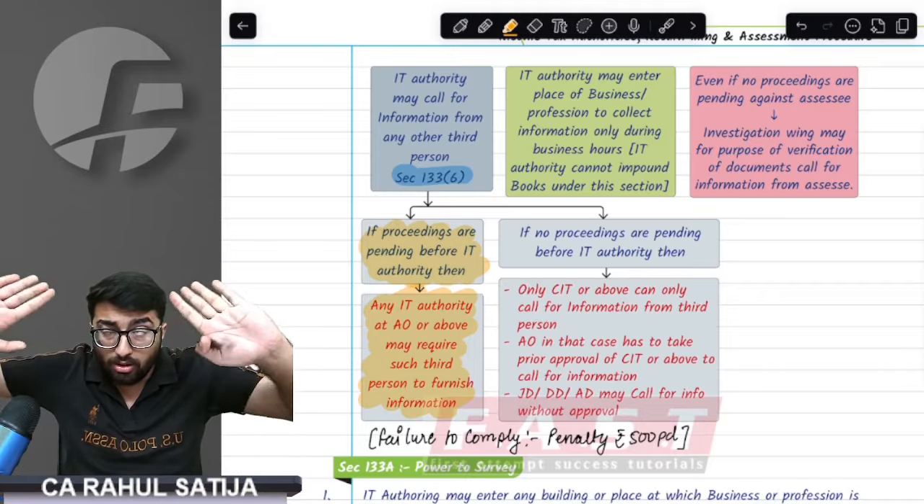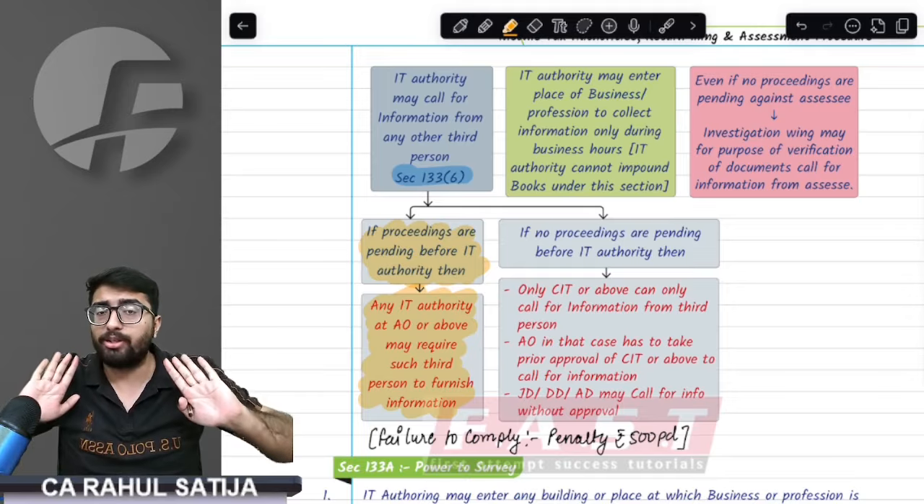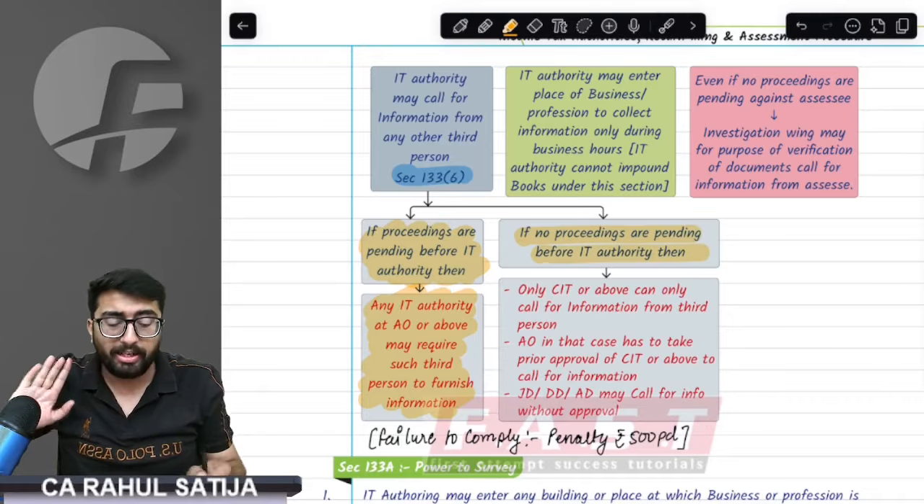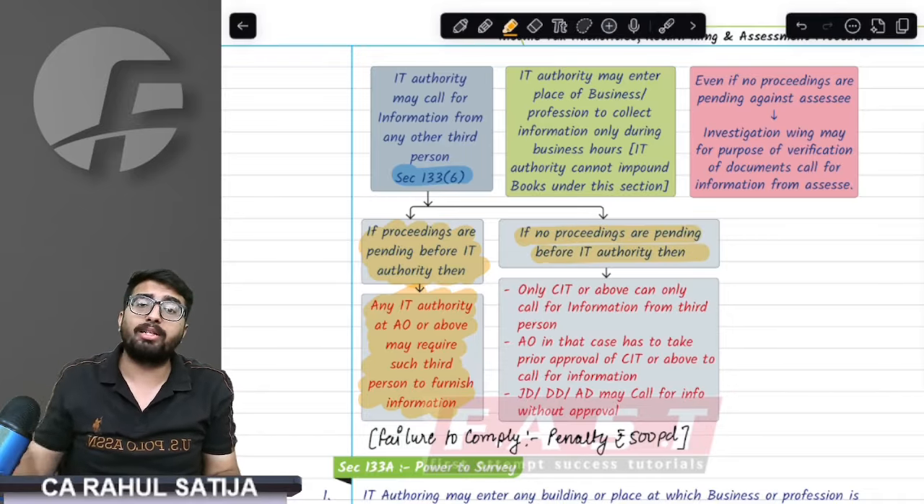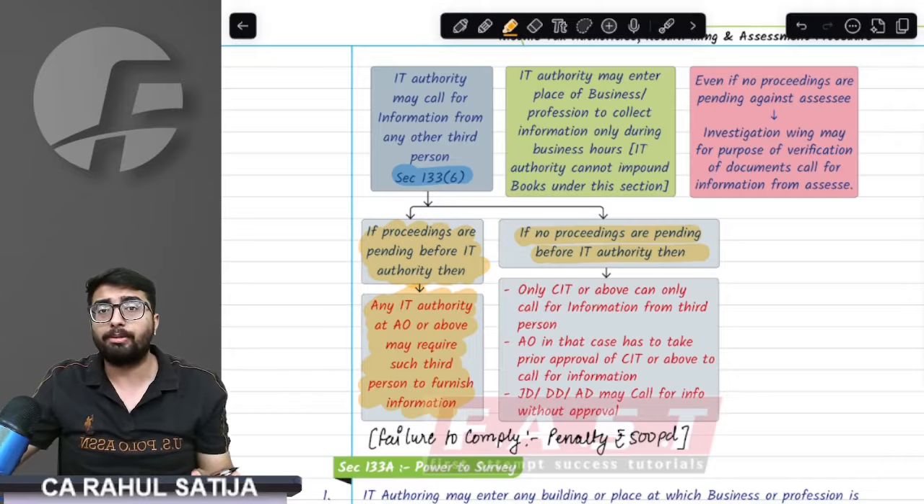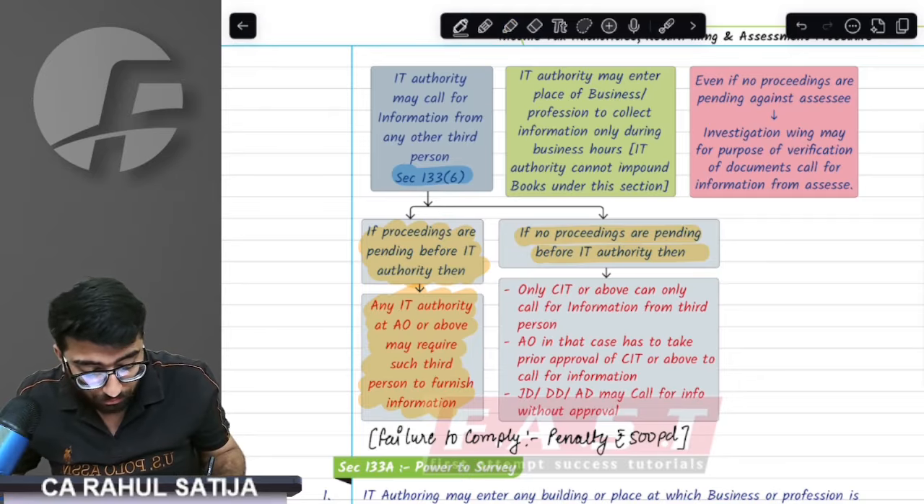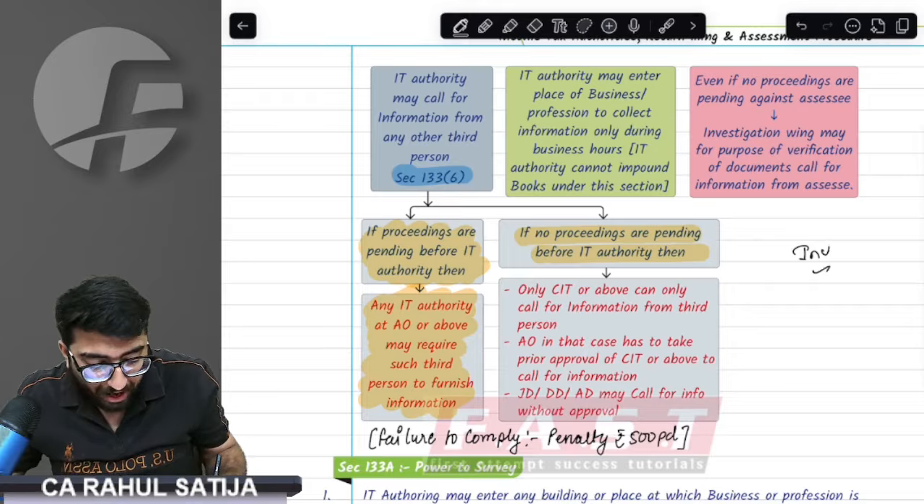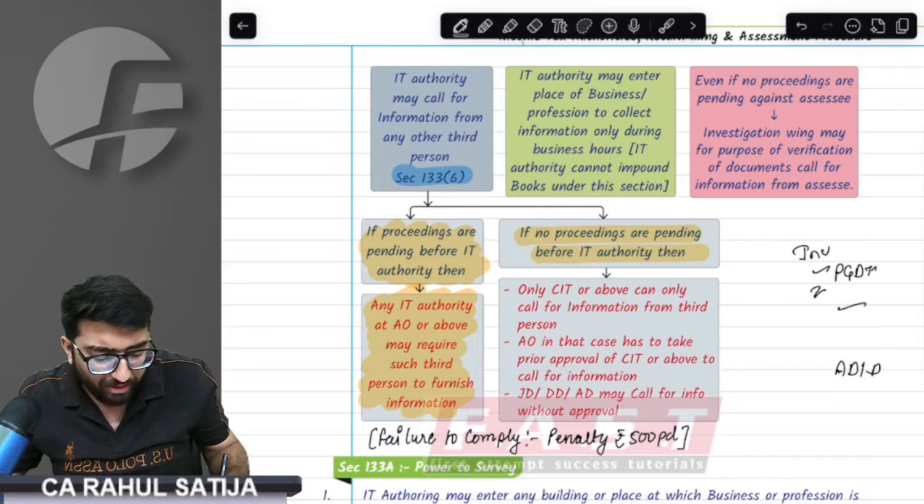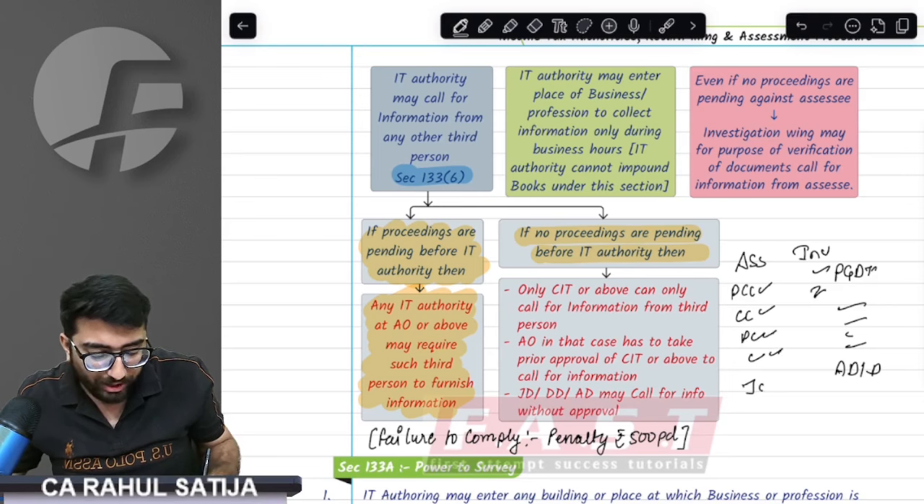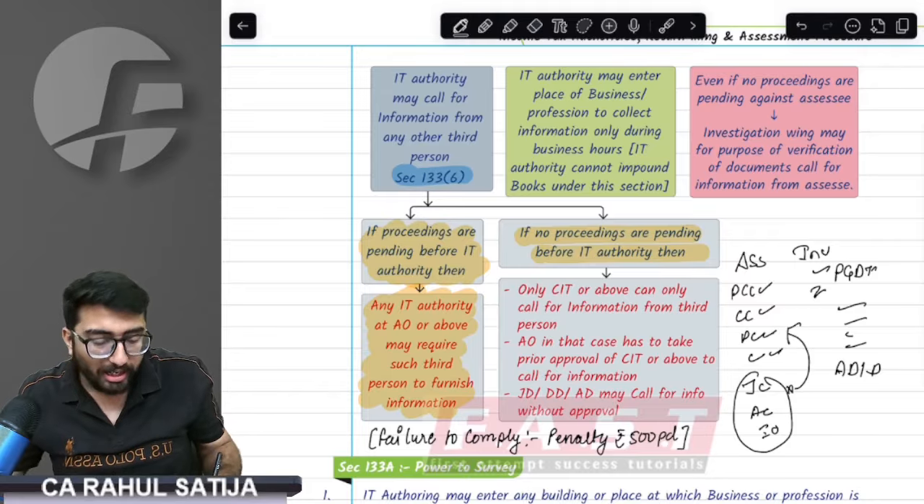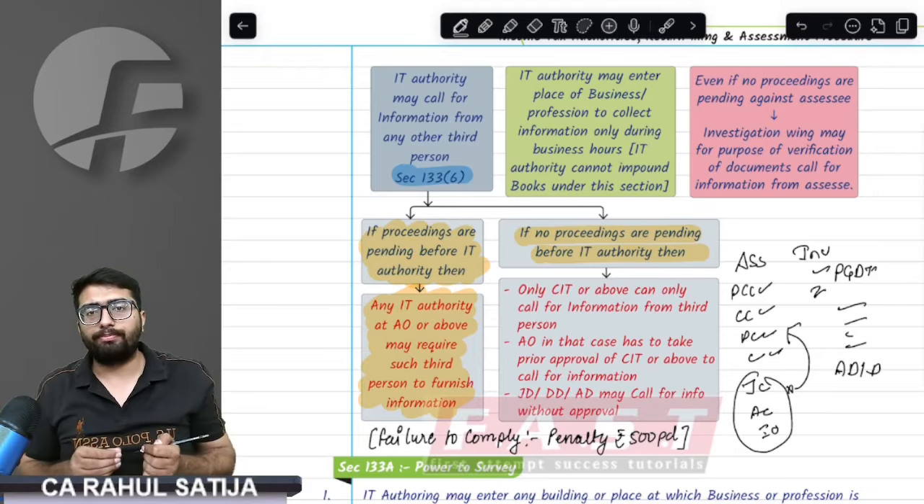That means if there is assessment going on, any IT authority can ask information against me. But if there are no pending proceedings against me, then remember, in the investigation wing, every IT authority, including PDGIT, assistant director, deputy director, everybody can ask. But in the assessment wing, PCCIT can ask, CCIT can ask, PCIT can ask, CIT can ask, but joint commissioner, assistant commissioner, ITO cannot ask unless they take prior approval from these big people.